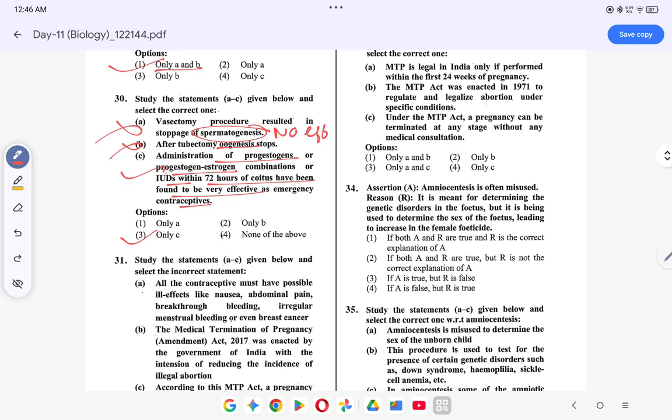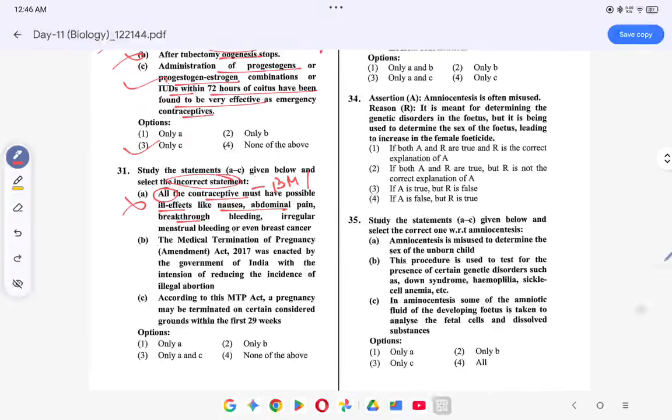Select the incorrect statement. All contraceptives must have possible ill effects and nausea. नहीं, all तो नहीं होता है. For example, barrier method में condoms, diaphragms, vaults, इसमें कोई side effects नहीं होता है. So this is wrong. ठीक है.